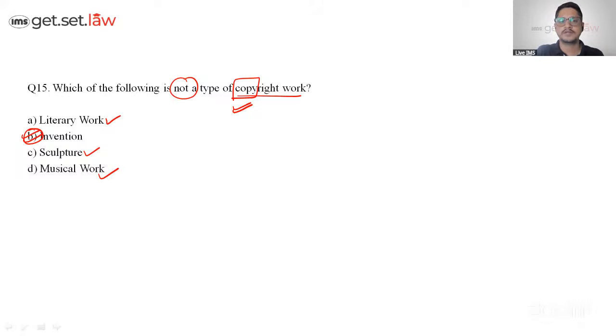Invention is what type of an IPR? Come on. Can I have an answer for 15th? Patent. Very good, Virat. Very good. Yes, it's for patent. Very good.